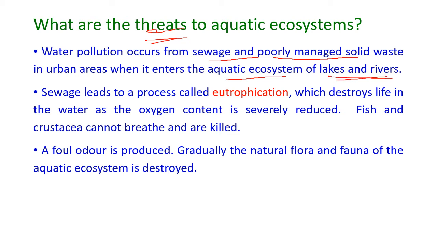The sewage leads to a process called eutrophication, which destroys the life in the water as the oxygen content is severely reduced, so that fish, crustacea and other organisms cannot breathe and are killed. A foul odor is produced in this condition, and gradually the natural flora and fauna of the aquatic ecosystem is destroyed due to eutrophication.